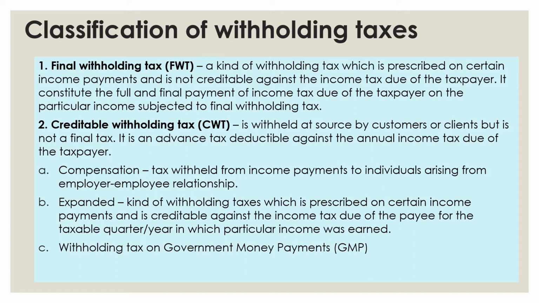Okay, so second is creditable withholding tax. It is withheld at source by customers or clients, but it is not a final tax. It is an advanced tax deductible against the annual income tax due of the taxpayer. An example here is compensation, the tax withheld from income payment to individuals arising from employer-employee relationship. We have also the expanded withholding tax, a kind of withholding tax which is prescribed on certain income payments and is creditable against the income tax due of the payee for the taxable quarter or per year in which the particular income was earned. And we have also withholding tax on the government money payments.